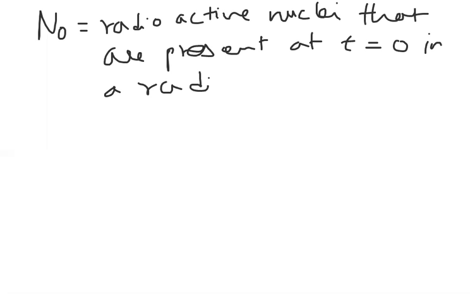You have to be very clear about each and every term you are using here to analyze this topic better. So please be clear what N naught is. N naught means the initial number of nuclei.